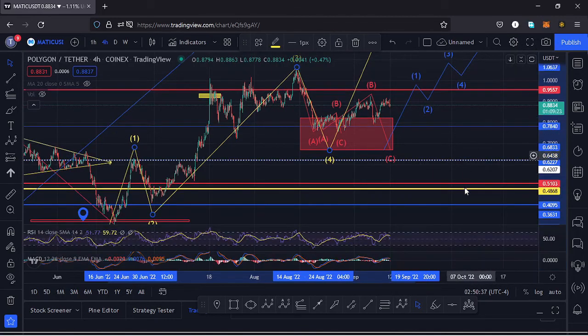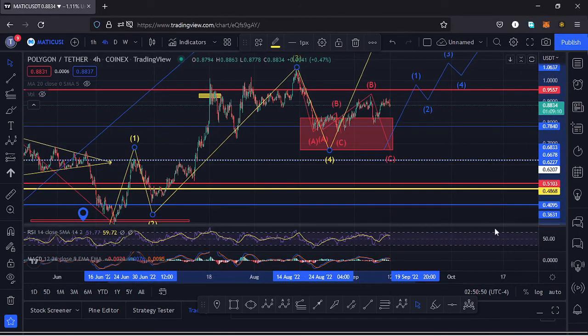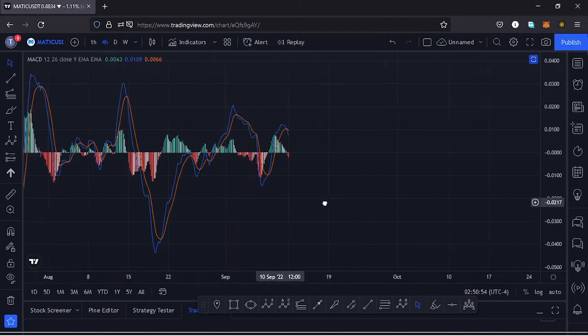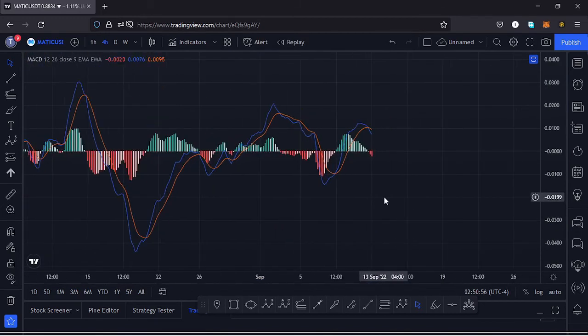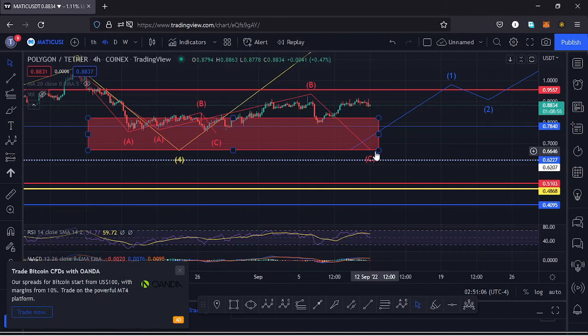Also taking a look at the indicators here, on the RSI we are trading at around the 52 mark, and that means we have massive room to support any movement to the upside and also to the downside in the formation of a wave C to complete the formation of a wave 4. Also taking a look at the MACD here on the 4-hour, we have printed a bearish cross, and that would mean lower prices could be coming our way. So it's possible that we might continue heading lower to get us into our red target area in the formation of a wave 4. That's all for this video, and I'll keep you updated.